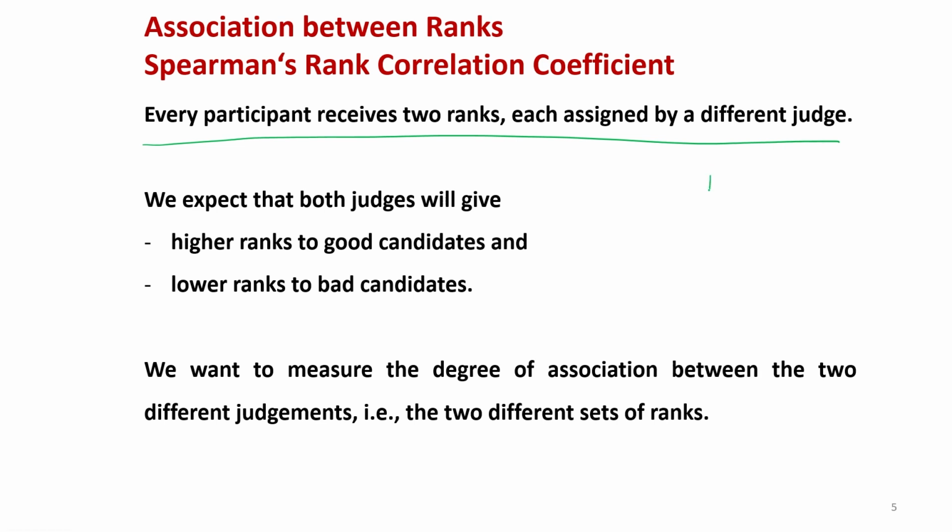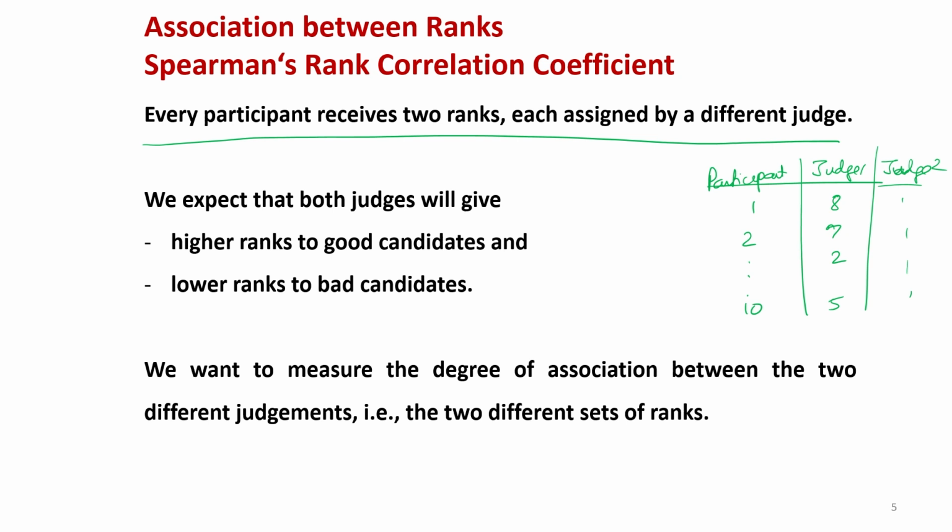Something like this: if I say here participant numbers 1, 2 up to, say, 10, and then there is judge 1, and then there is judge 2. Now, they give a rank, say 8, say 7, 2, and suppose 5 and so on. Similarly, judge 2 also gives the ranks. So, if you try to see, these ranks are going to be integers, right.